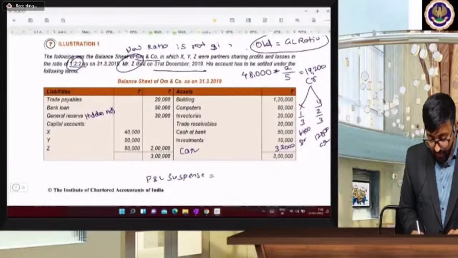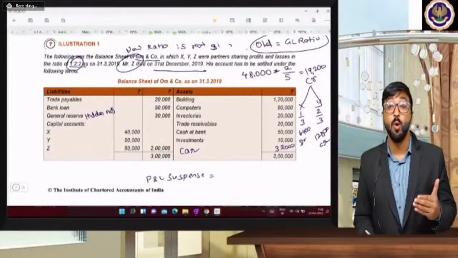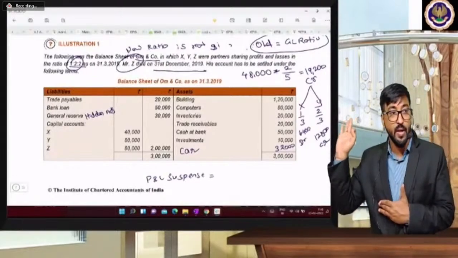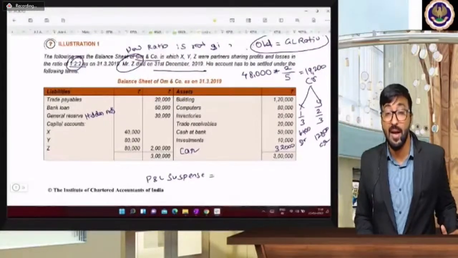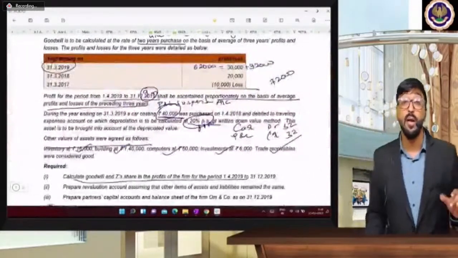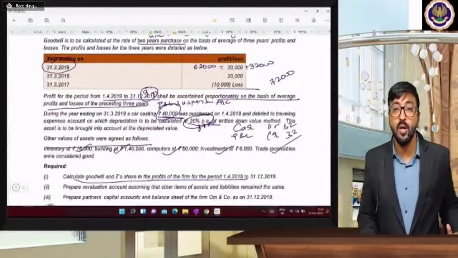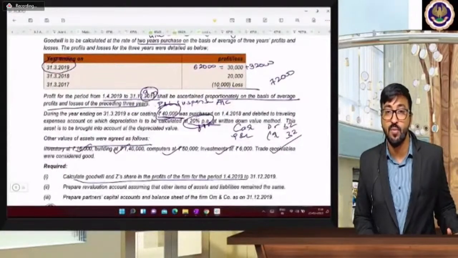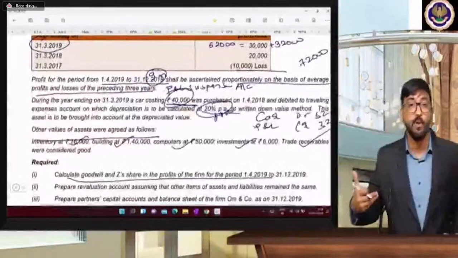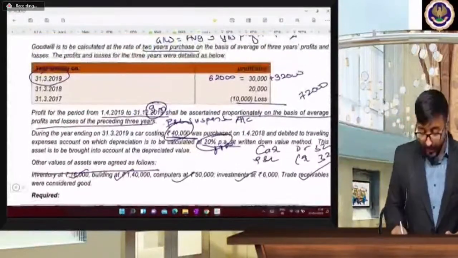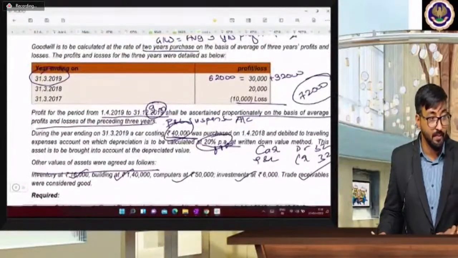P&L suspense. Why P&L suspense? Because we are calculating profit based on past years, so we are not aware of their exact profits. That's why we have taken some base for the profit. So what is the base? We have considered the past 3 years' profit as a base. It's given in the question.